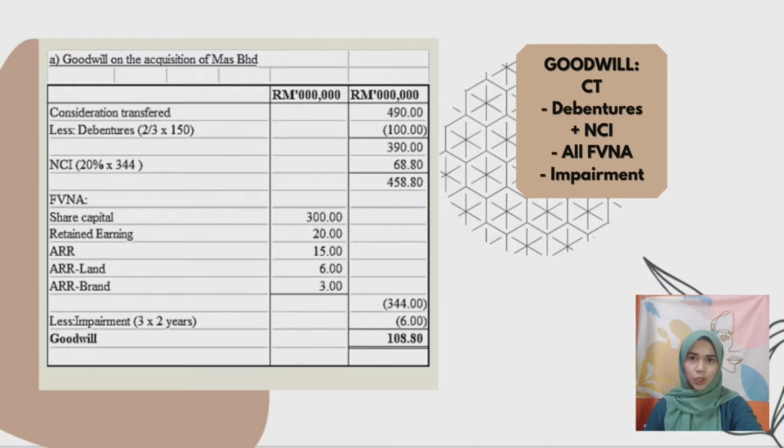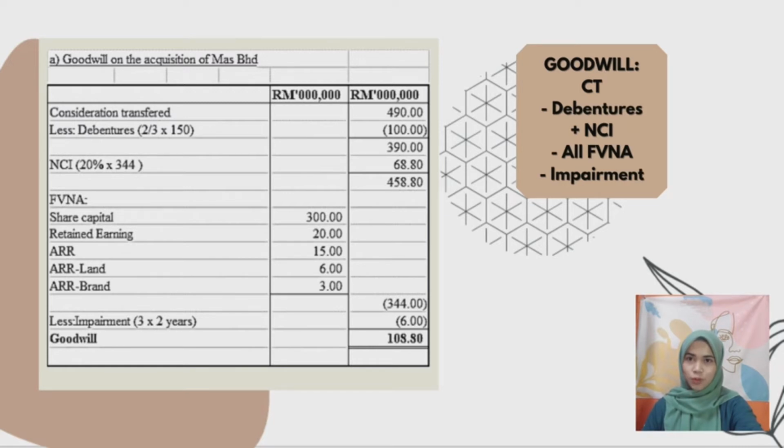So, for 1A, the goodwill on acquisition of Mas Berhad, we have consideration transferred amounting to RM490 million less 2/3 debentures of RM100 million, we got RM390 million. Then, adding RM68.8 million of 20% NCI, we got RM458.8 million. And then we minus all the fair value net assets here, RM344 million, consisting of share capital, retained earnings, and then ARR.